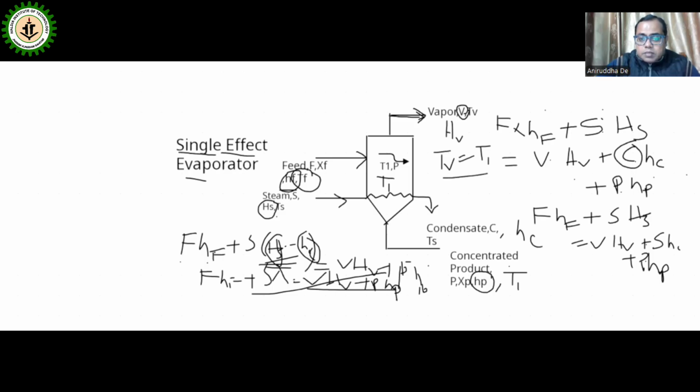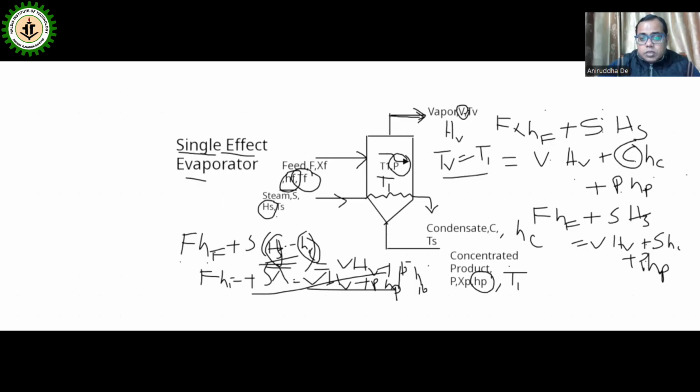And this pressure P is generally kept lower than the atmospheric pressure inside the calandria. Why? To boil the solution at lower temperature. If we boil at high temperature, what will happen?